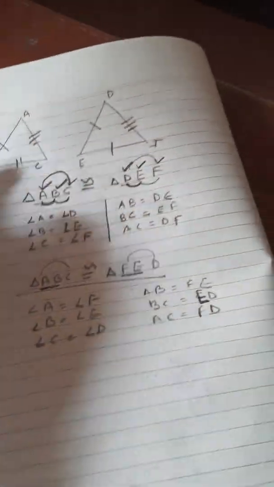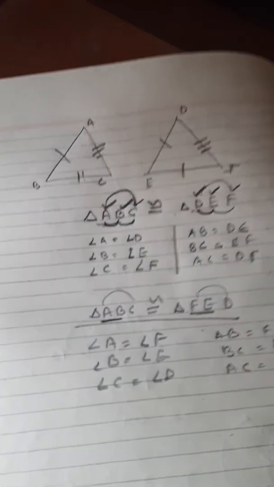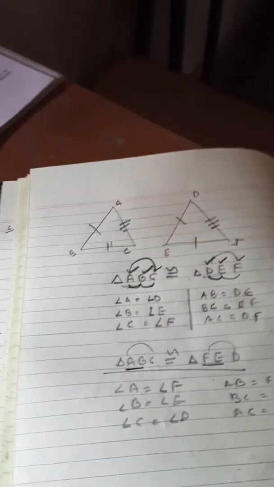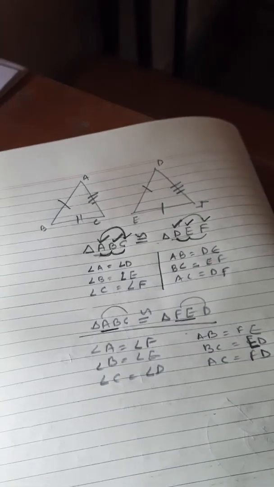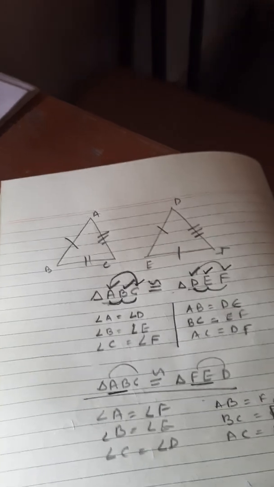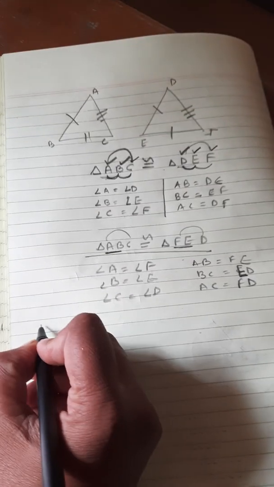Now, for two triangles to be congruent, we have to prove 6 parts of the triangle, that is, 3 angles we have to make equal and 3 sides of the triangle equal. So, there are certain things which say that we need not prove all these 6 things. From these 6 things, if you prove only 3 things, then the other 3 will obviously be equal. So, in that situation, there are certain rules of congruency.